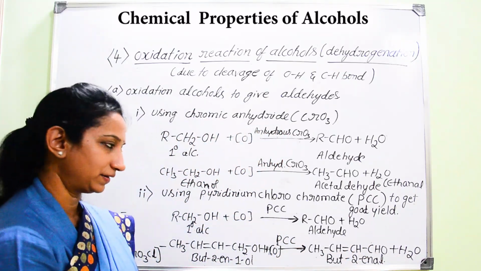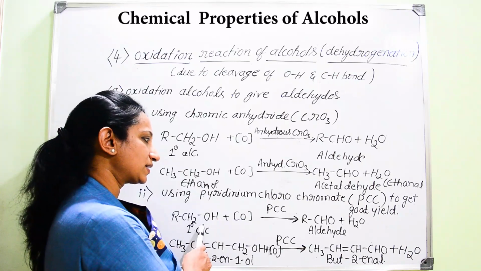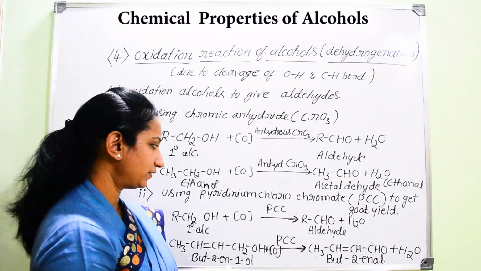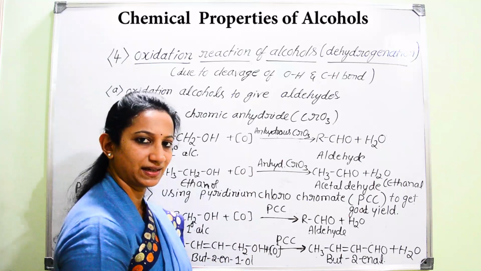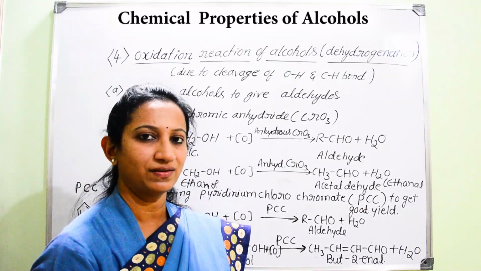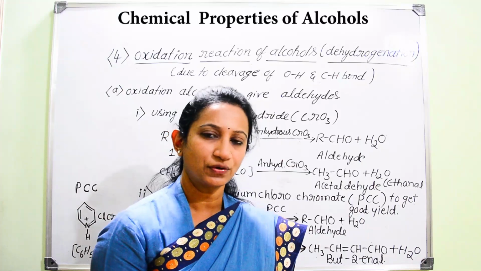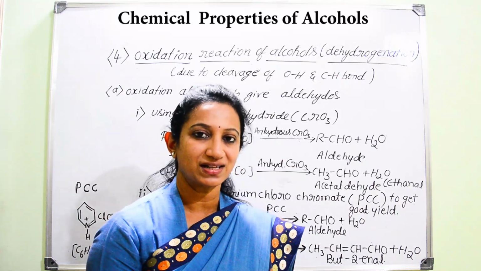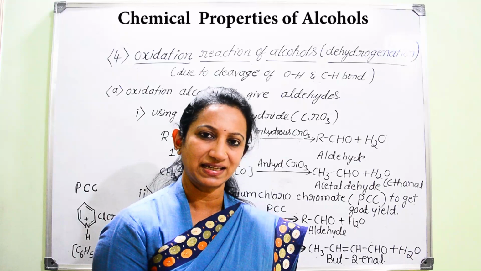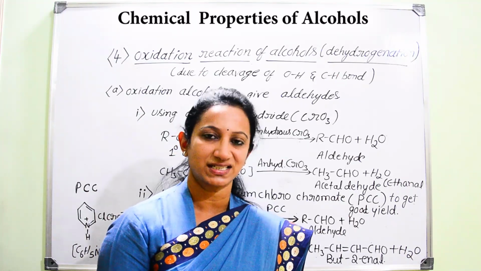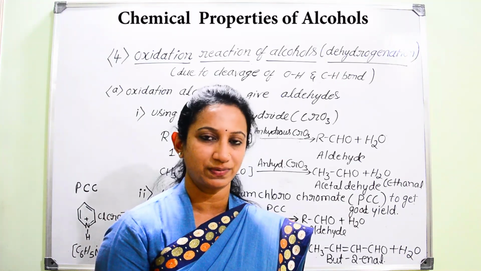That is how we can convert primary alcohols into aldehydes with the help of these 2 oxidizing agents. So you should be careful enough; there are 2 important conditions required. How do we convert primary alcohols directly into carboxylic acids? With the help of a strong oxidizing agent, acidified potassium permanganate.